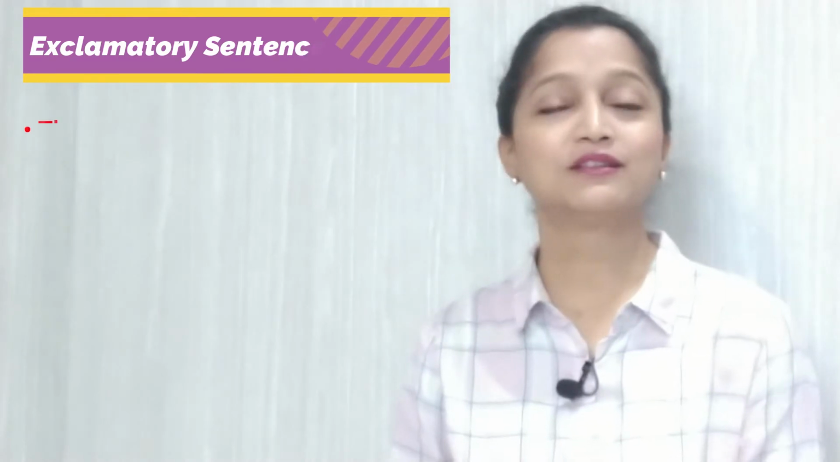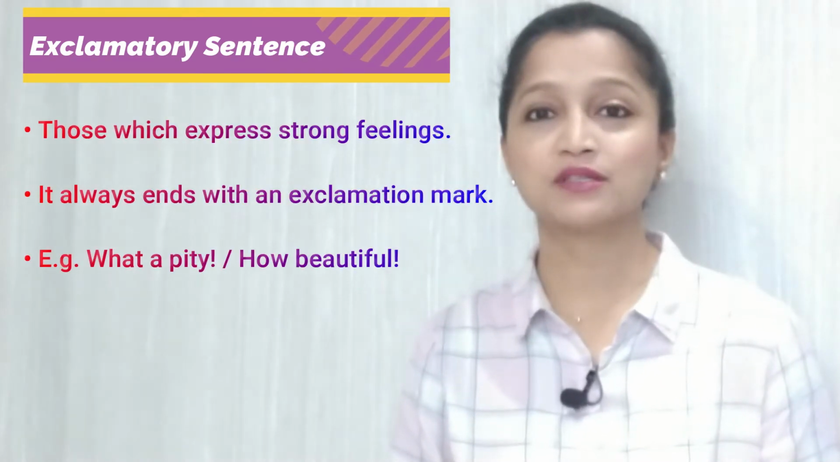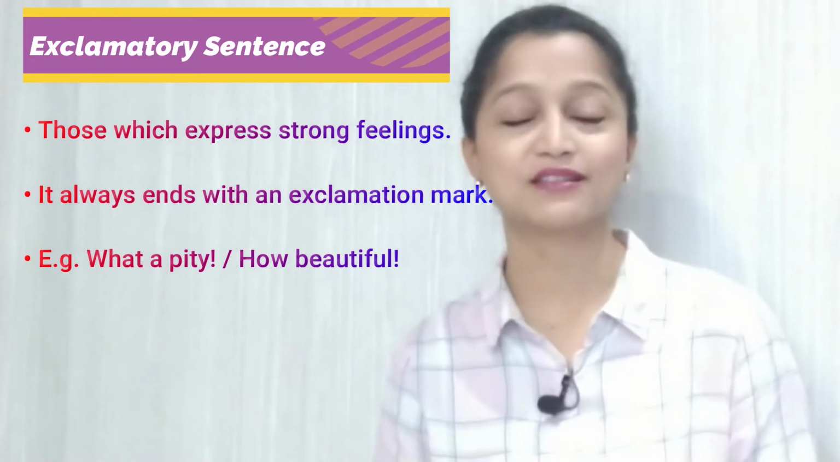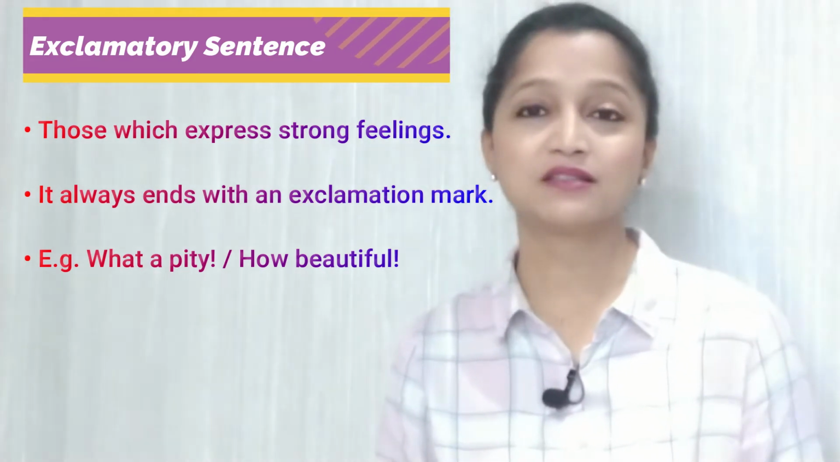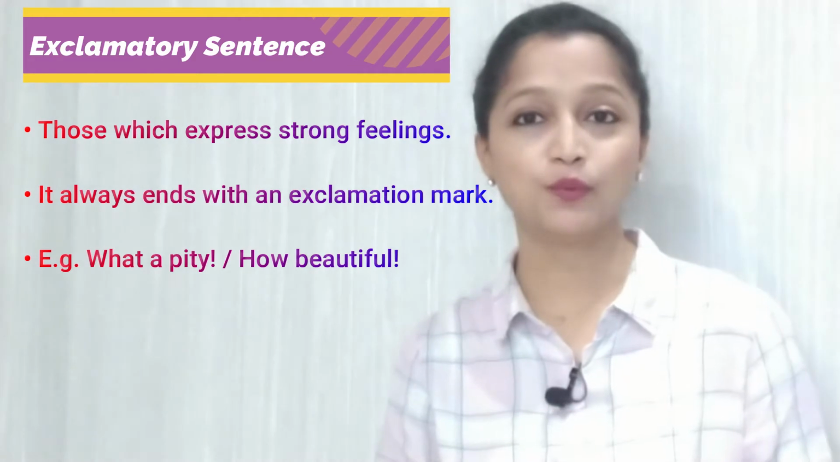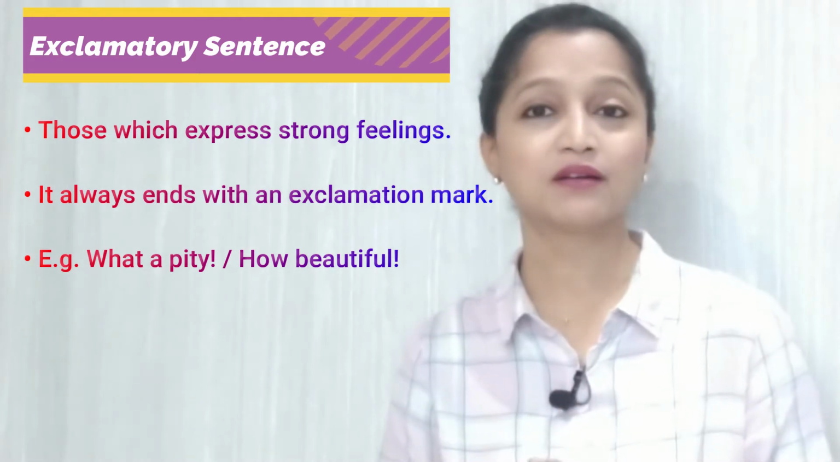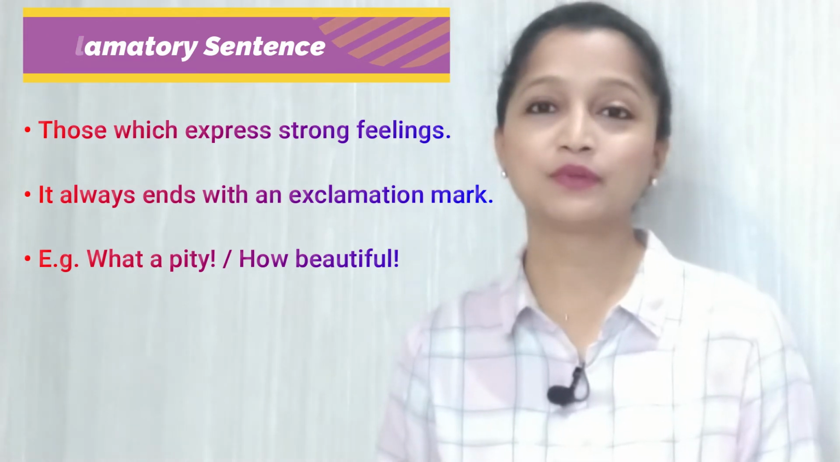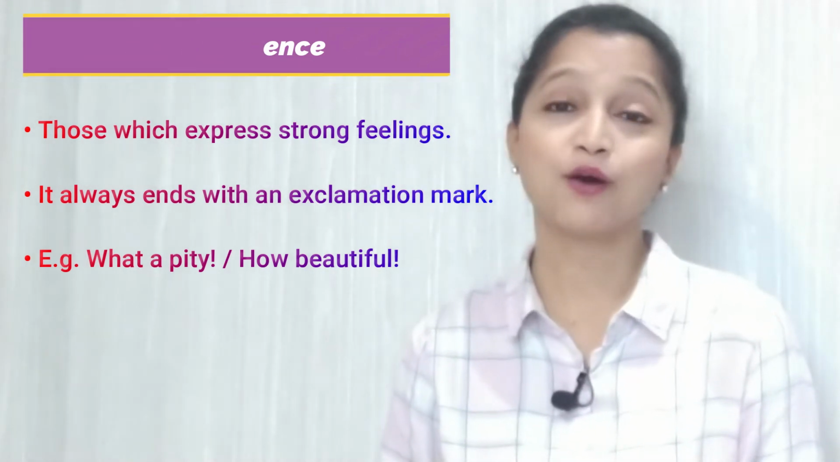The fourth type is the exclamatory sentence. The kind of sentences which express strong feelings are exclamatory sentences. These sentences generally end with an exclamation mark or an exclamation point. For example, what a pity or how beautiful.